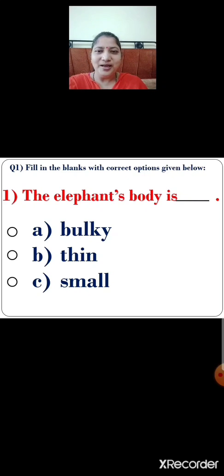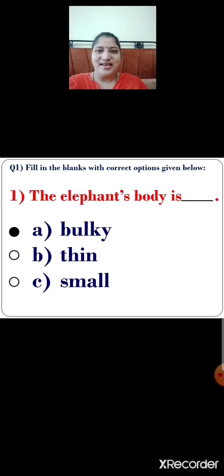So, what will you do now? You will click on the correct option. So, let us click. Yes, option A, bulky. The elephant's body is bulky. Next.